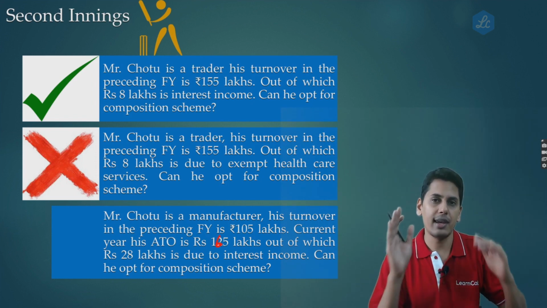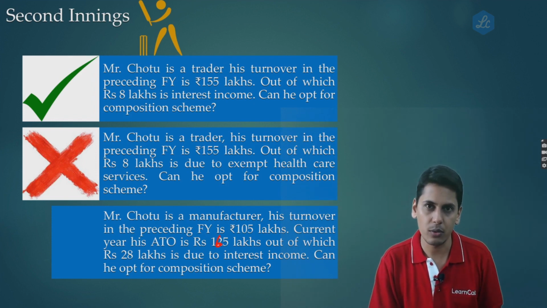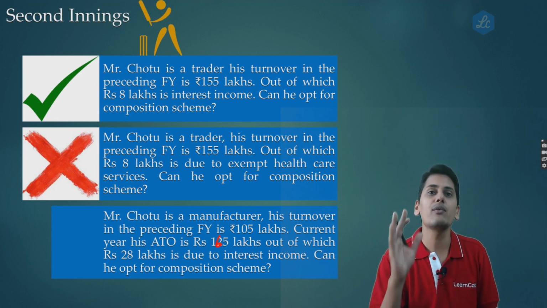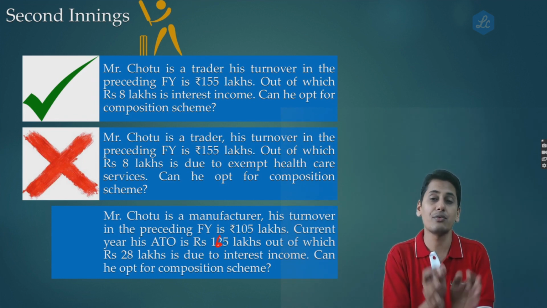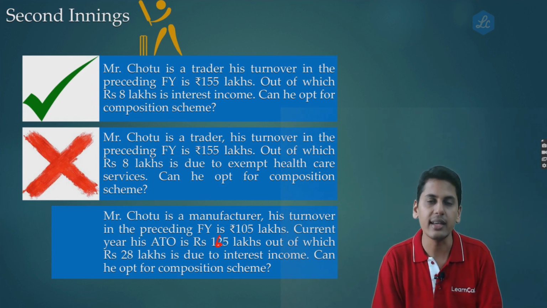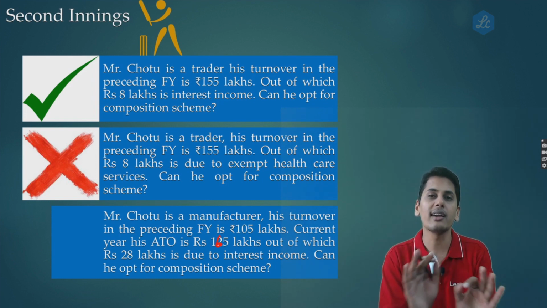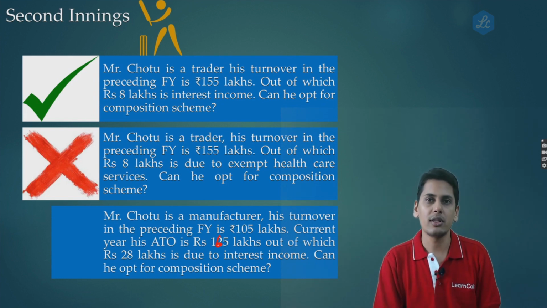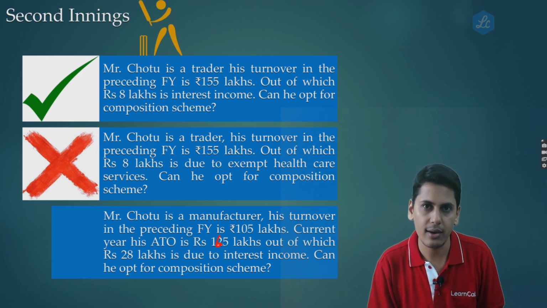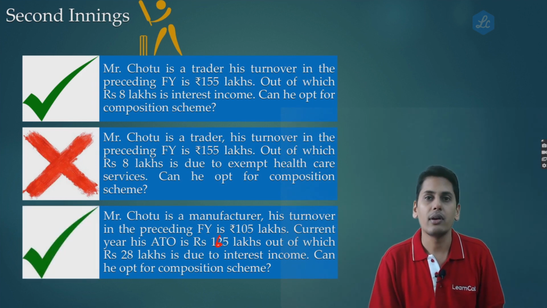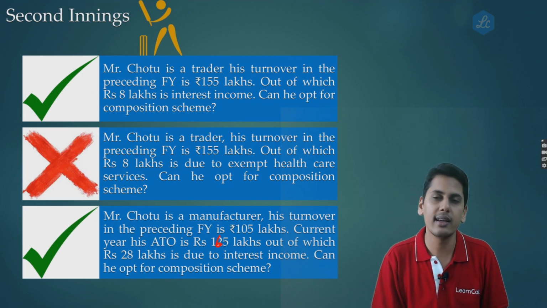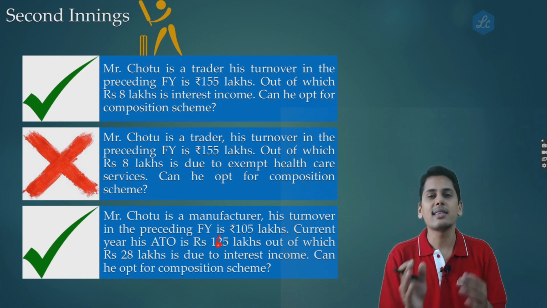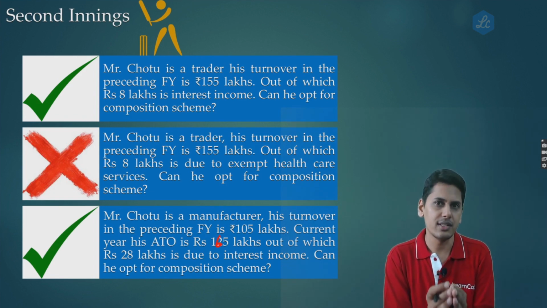Now friends, in the preceding financial year, his aggregate turnover is below 150 lakh rupees. So yes, he can opt for composition scheme. But can he continue under the scheme for the entire 165 lakhs? Again, the explanation tells us, for the purpose of computing the eligibility in aggregate turnover, do not consider interest. So from 165 lakhs, I'll remove the interest portion. After I remove the interest portion, I am well below my threshold of 150 lakh rupees. So therefore, I can opt and I can also continue for the full aggregate turnover in the current financial year under my composition scheme.